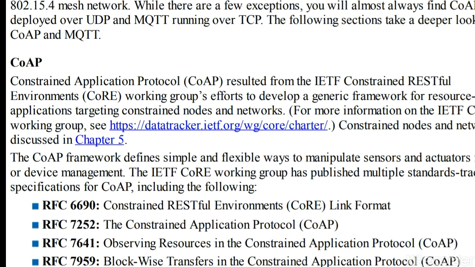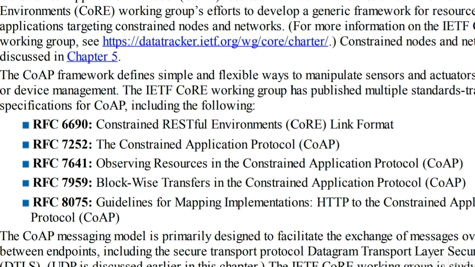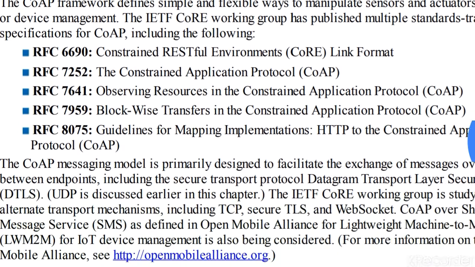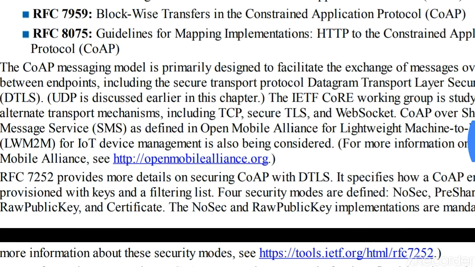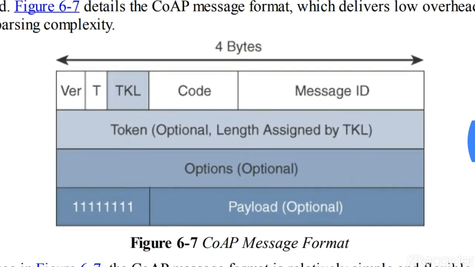CoAP defines simple and flexible ways to manipulate sensors and actuators for data or device management. Some of the standard specifications for CoAP they have explained here: RFC 6690, RFC 7252, 7641, 7959, 8075. These are all some standard specifications of CoAP. Now let us see the CoAP message format and message fields. The first one is the CoAP message format.